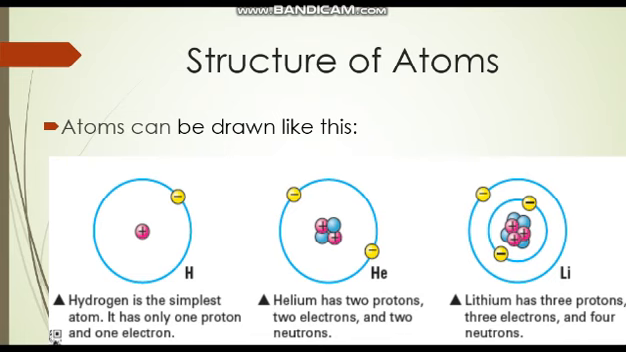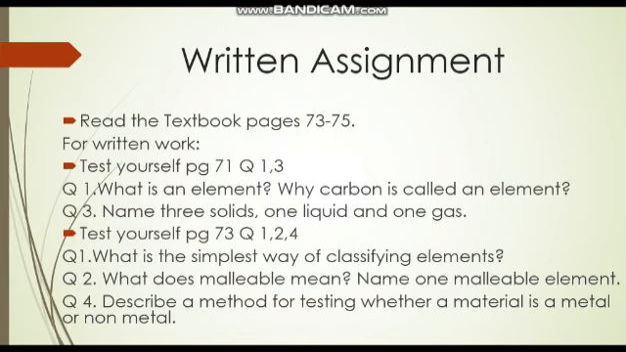Now coming to the written assignment of this week, you have to read the textbook pages 73 till 75. For written work, test yourself page number 71. You have to do question number 1 and 3. Question number 1 is, what is an element? An element is made up of the same type of atoms. Why is carbon called an element? Because it is made up of only carbon atoms.